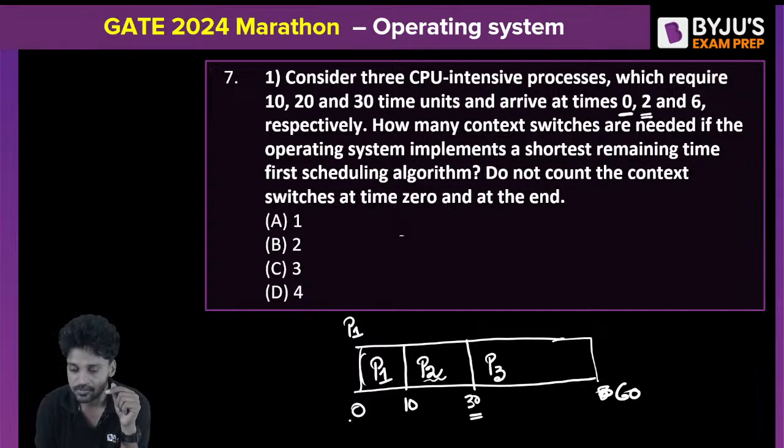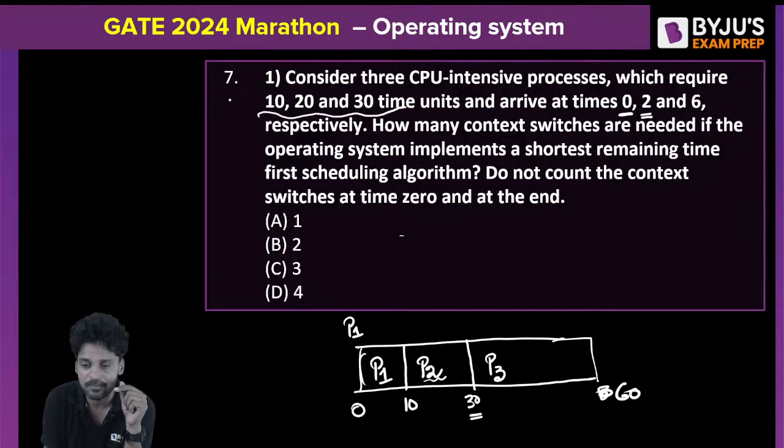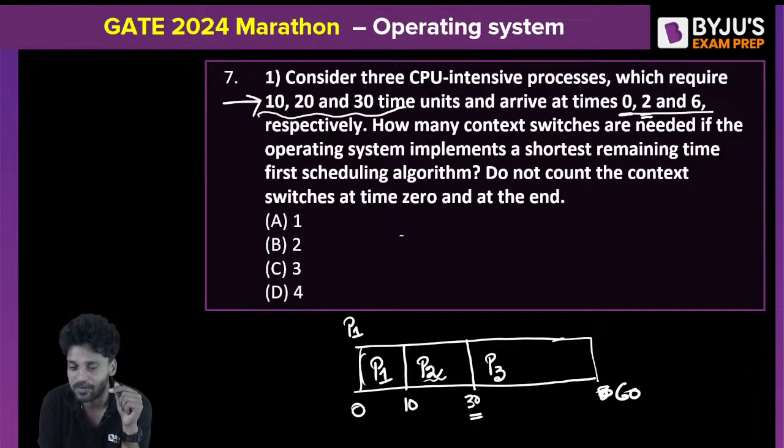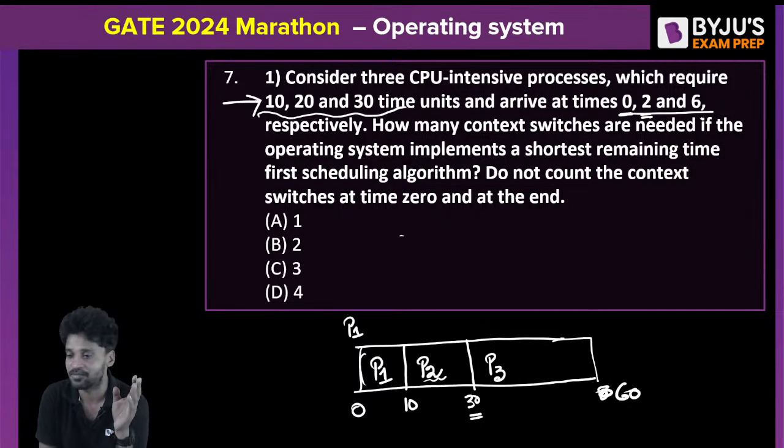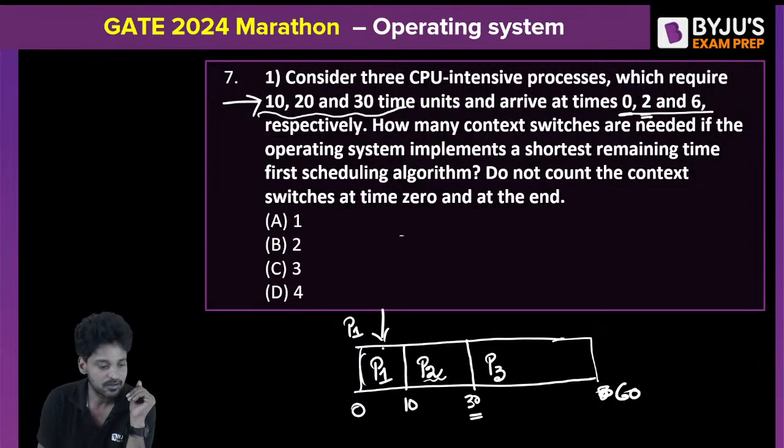So the total Gantt chart time is the total required time of all the processes. It is not 0 plus 2 plus 6, but it is 10 plus 20 plus 30. Earlier I considered that 0, 2 and 6 are the burst times. These are not the burst times, these are the arrival times. So P1 will enter first, followed by P2, followed by P3.